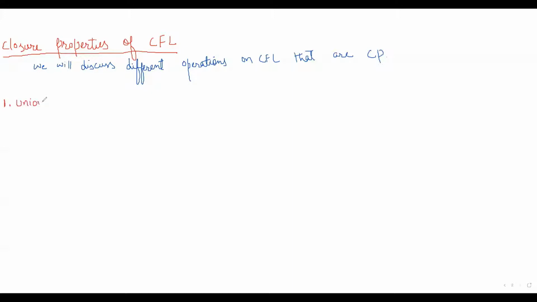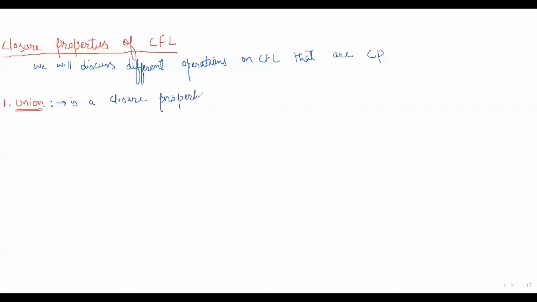Union operation. We will see that union is a closure property. What does that mean? We will see that union is a closure property.